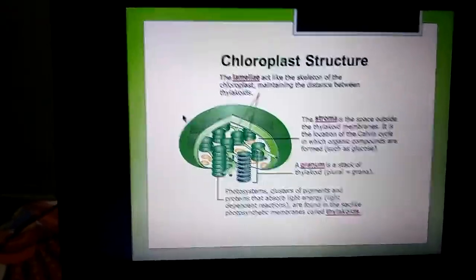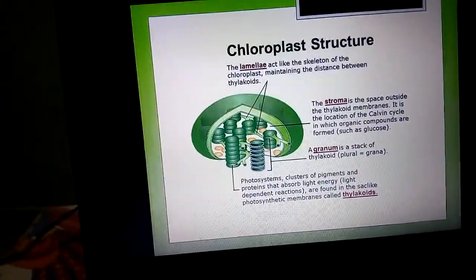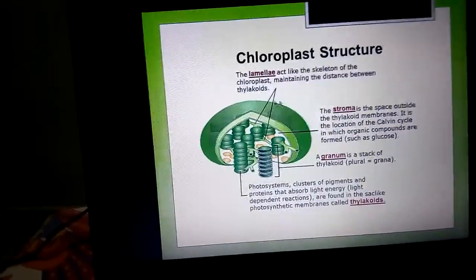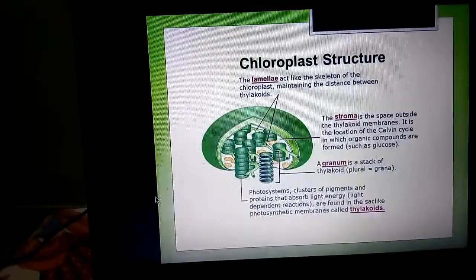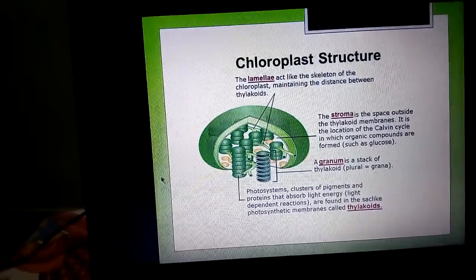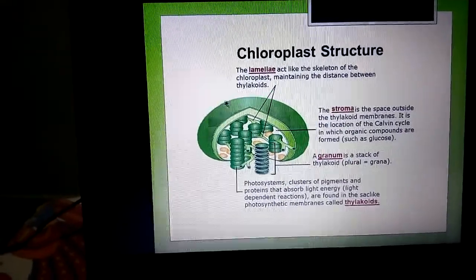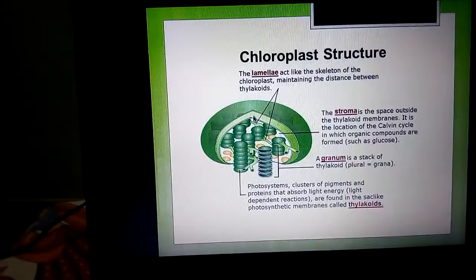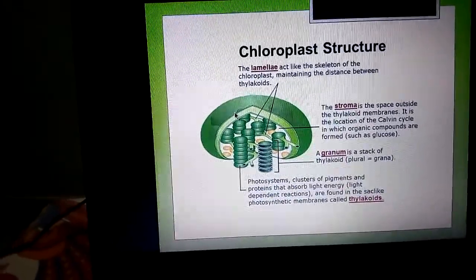Now come to the ultrastructure of chloroplast. Under the electron microscope, each chloroplast appears as a double lipoprotein membrane bound cell organelle. We already know that plastids are double membrane bound cell organelles, meaning two layers.